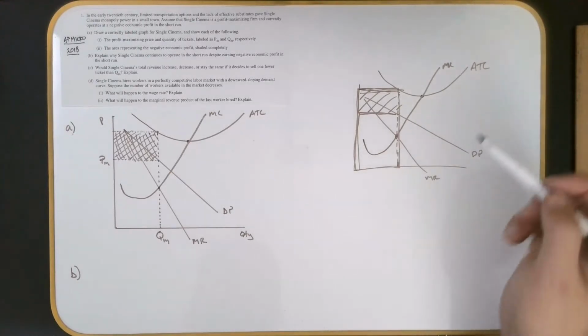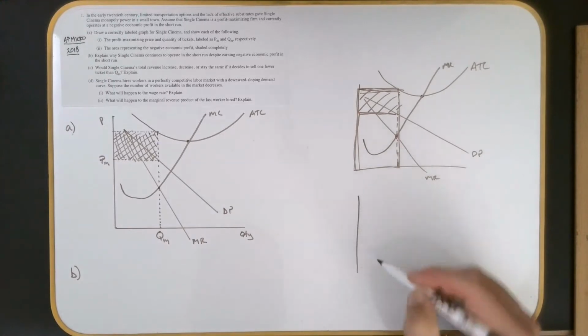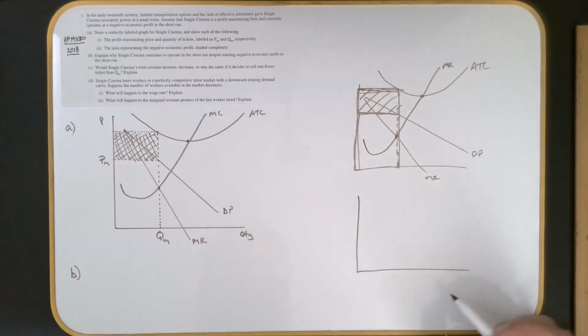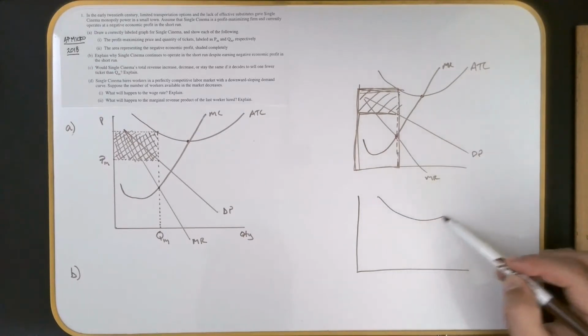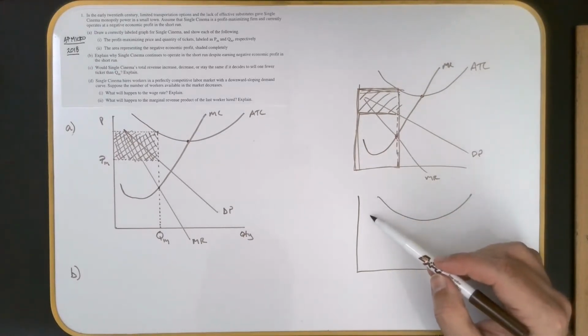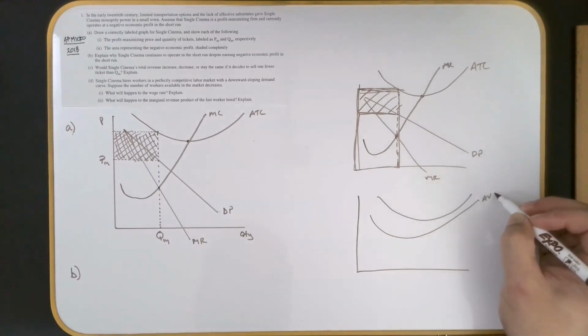But remember, there's another curve here. And if you recall, when you were learning your cost curves, we had your ATC, but we also had your AVC, which was your average variable cost.